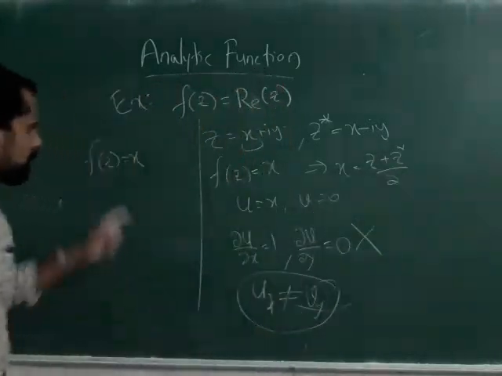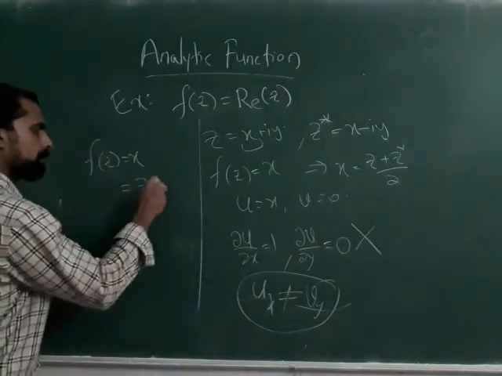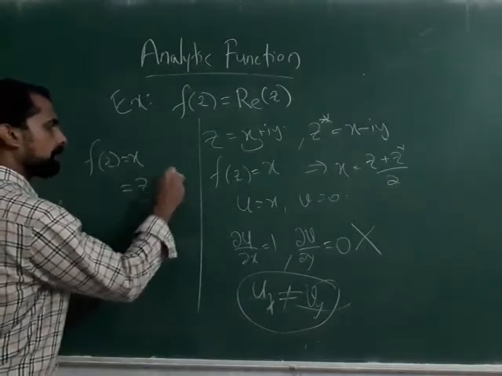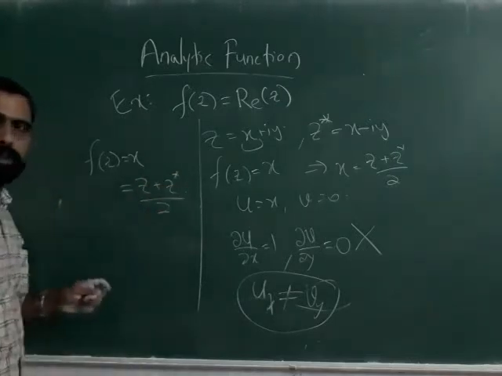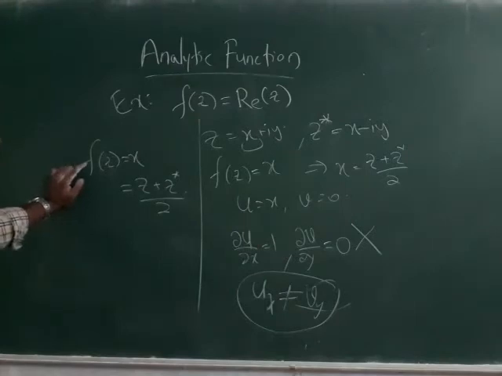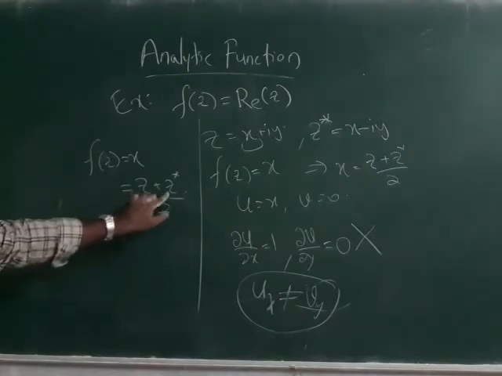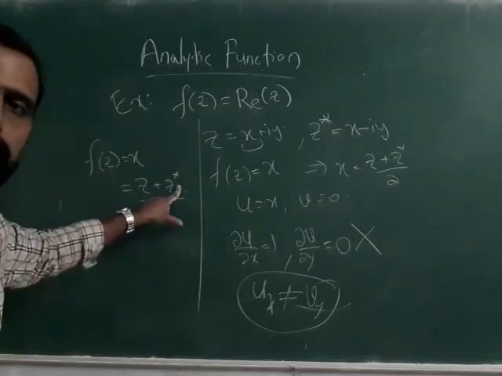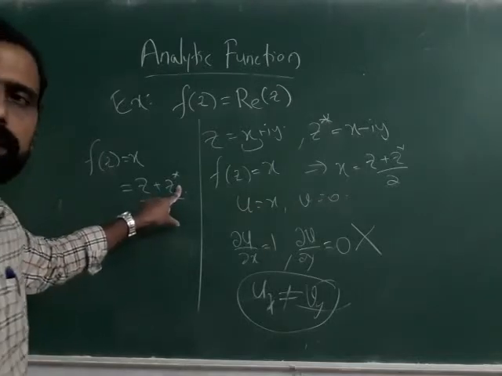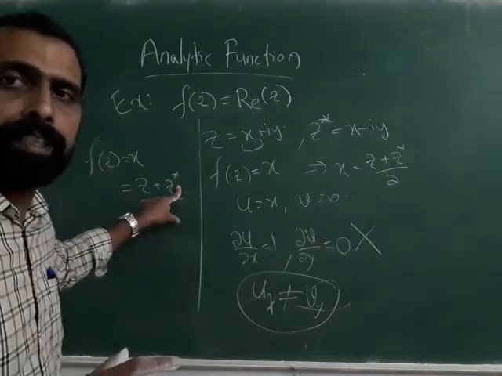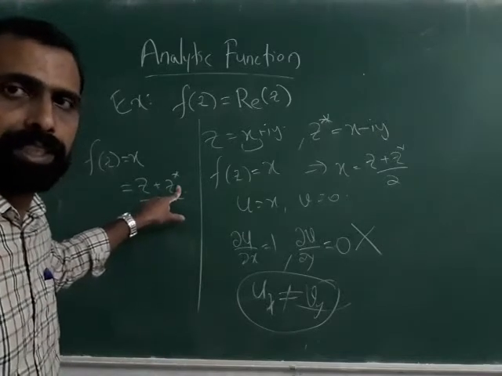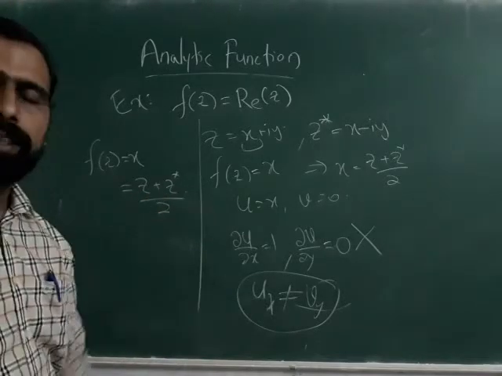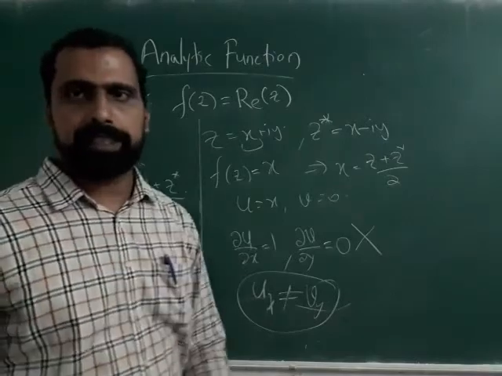Look at this function: it is an explicit function of z star. So obviously, it should not be an analytic function by our definition. So you got it from the Cauchy-Riemann condition.